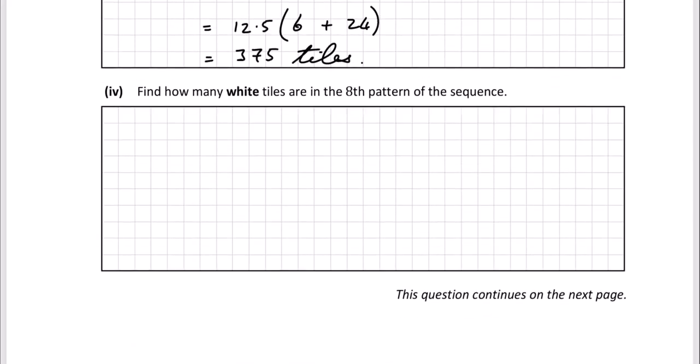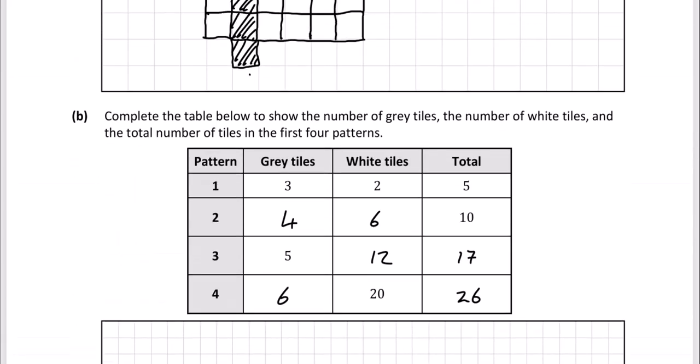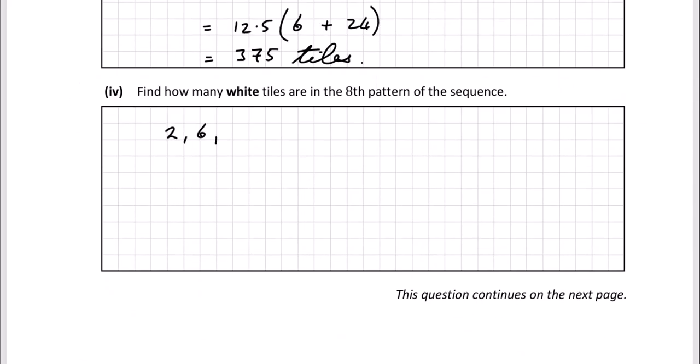Okay, find how many white tiles are in the 8th pattern in the sequence. So let's look at the white tiles. We go back to our table again. We have white tiles here, so we've got 2, 6, 12, 20. So let's have a look at that. We have 2, 6, 12, 20.